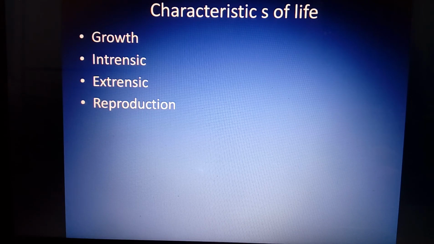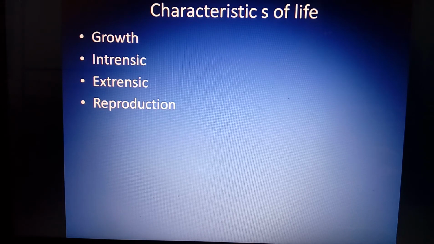Instead of the mule and tigon, you can take the example of human beings, a sterile couple. Both are living, though they don't have the capacity to produce a new generation. That means if they are not able to produce a new individual organism, we can't say they are non-living; they are living.